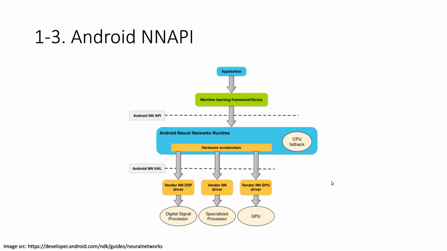So it's because NNAPI is located on the operator level that we chose Relay IR and TVM to be the bridge in our study.